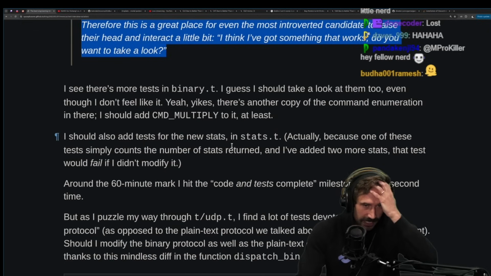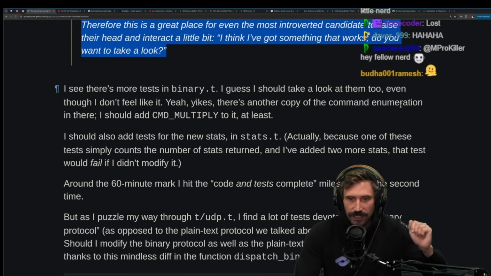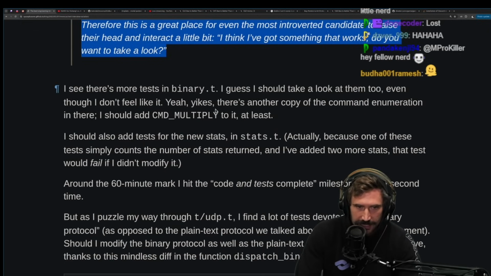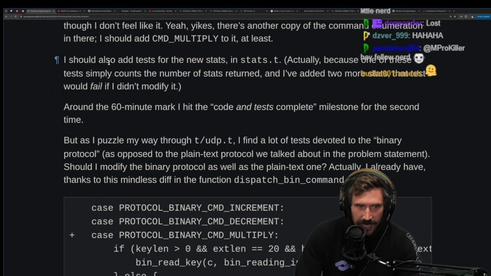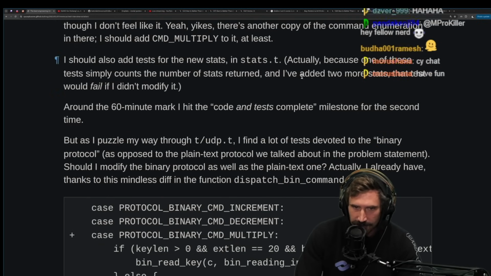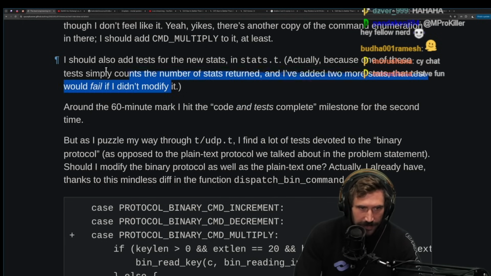I see there's more tests in the binary t. I guess I should take a look at them too, even though I don't feel like it. Yeah, yikes. There's another copy of the command enumeration in there. I should add command multiply to it at least. I should also test for the new stats in stats t, because one of these tests simply counts the number of stats returned. I've added 2 more stats, and that test would fail if I didn't modify it.